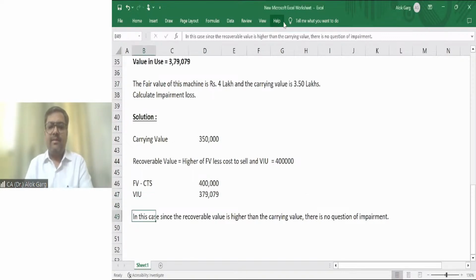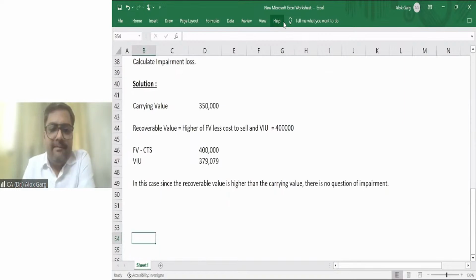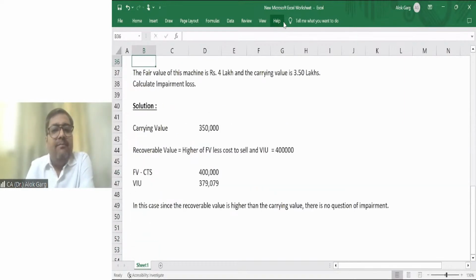Sir, let's say I have computed in this particular question, for example, the carrying value is 3,50,000 and I have computed the market value. Market value comes out at 4 lakh. Market value is already higher than the carrying value. Whether I need to compute the value in use, answer is no.